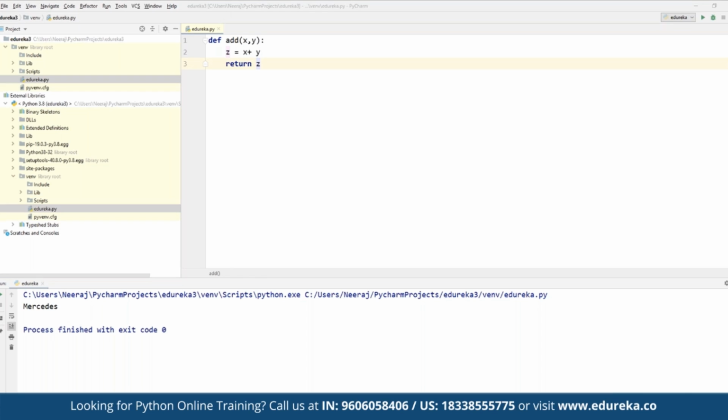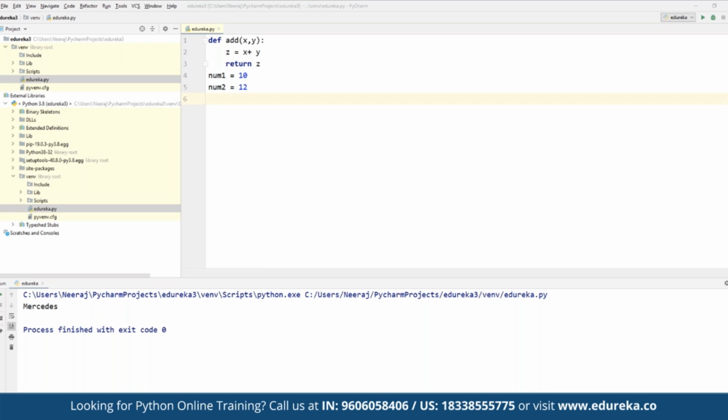We perform this operation, and then we want to output the value for z, so we can use return z, because return works like a print statement here.